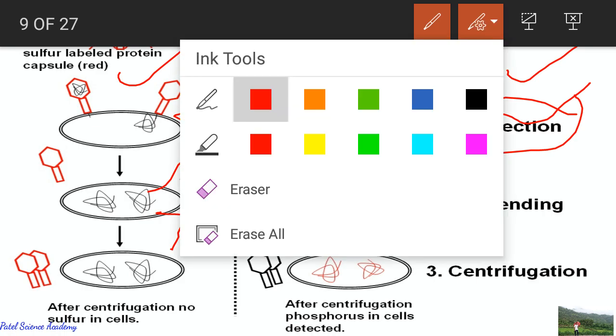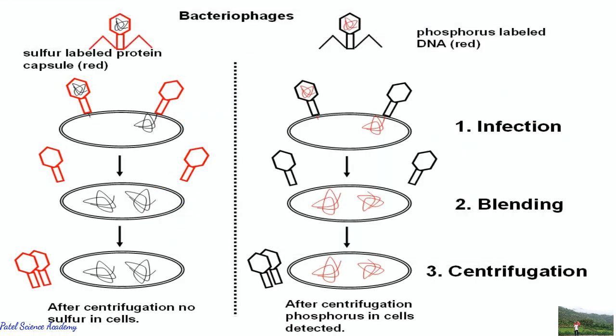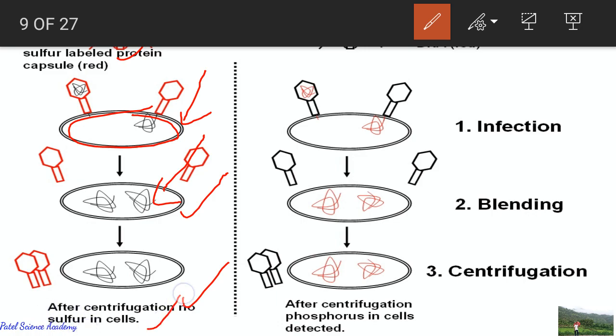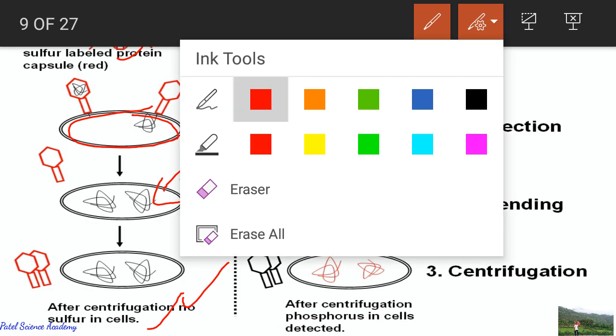So this is that experiment. In this experiment, you can see here on the left side, this is the bacteriophage containing sulfur. When it is allowed to infect, the bacteriophage starts infecting the bacteria, E. coli, but after centrifugation there was no sulfur in the bacterial cell.